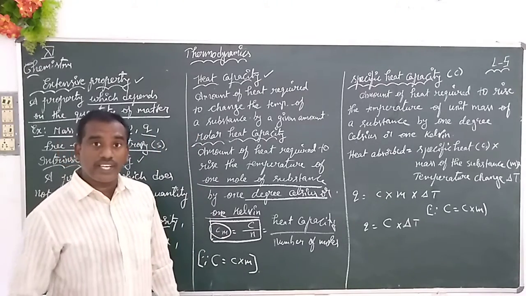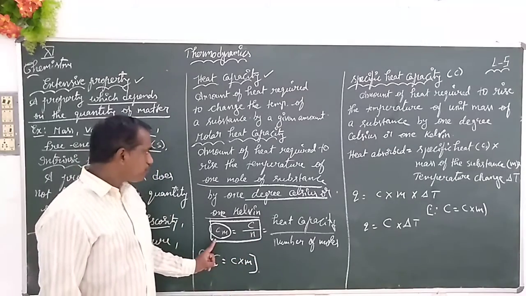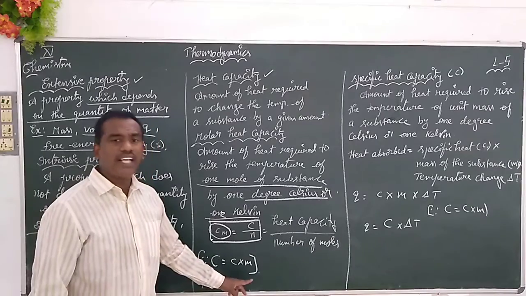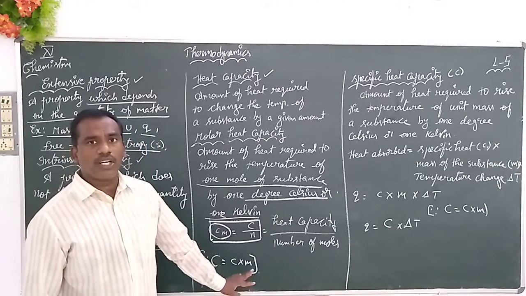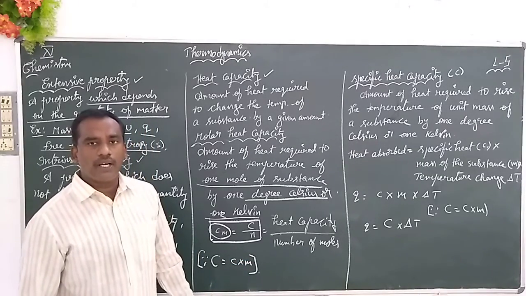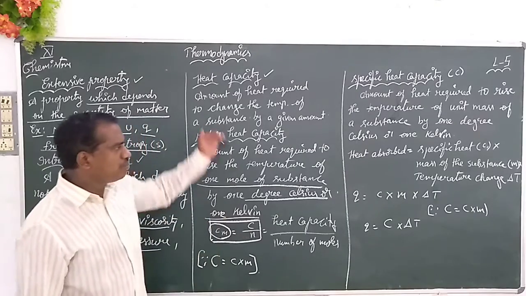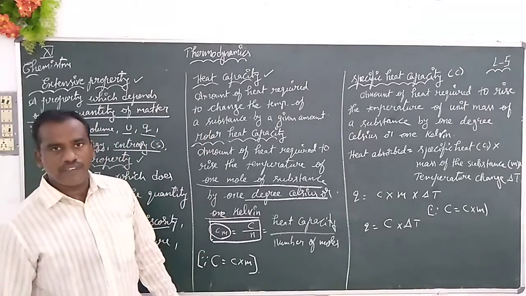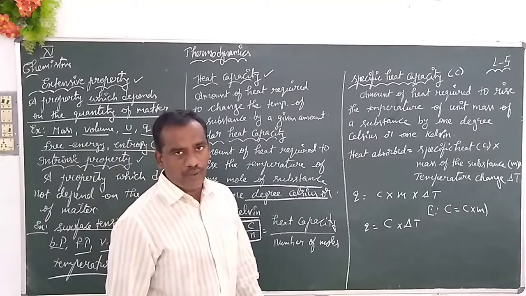But don't forget, the heat capacity is equal to the molar heat capacity multiplied with the molar mass of the substance. Mass of the substance. Yes, small m stands for the mass of the substance. This is useful for the next points. I hope these definitions are very clear for you. Very simple definitions. Once again, you can rewind the video.